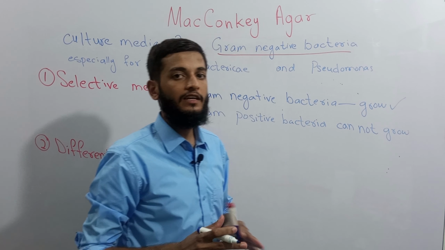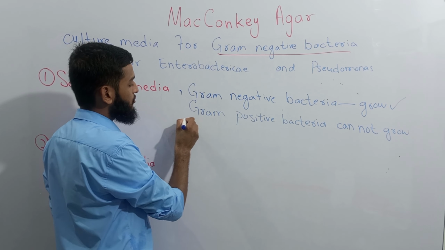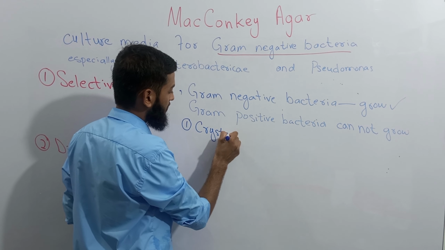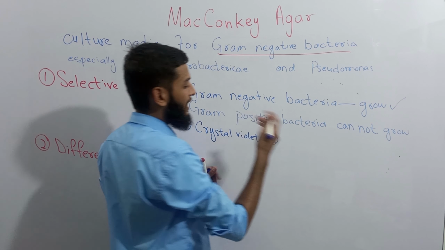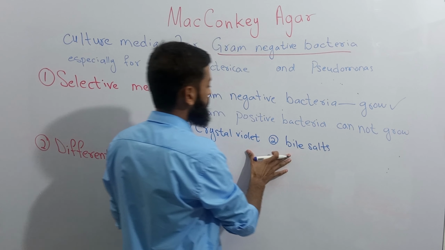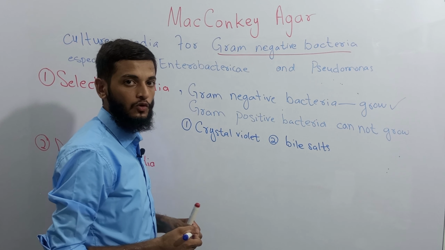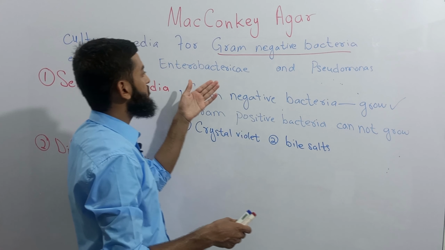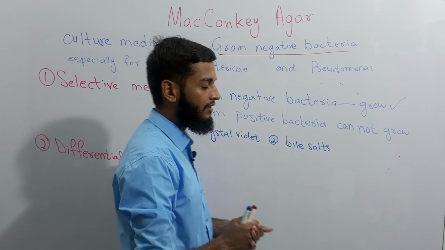Gram-positive bacteria cannot grow on MacConkey agar because MacConkey agar contains two substances. First, it contains crystal violet, and second, MacConkey agar contains bile salts. These two, crystal violet and bile salts, don't allow gram-positive bacteria to grow. So only gram-negative bacteria that are enteric, belonging to family Enterobacteriaceae and Pseudomonas, can only grow on MacConkey agar.